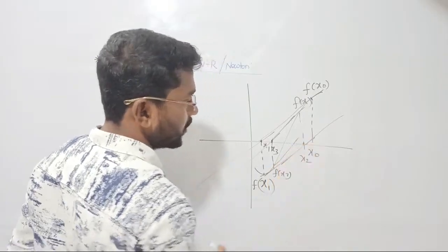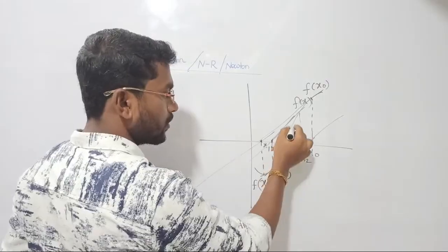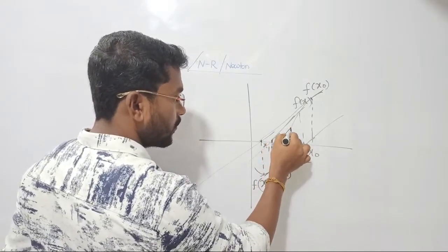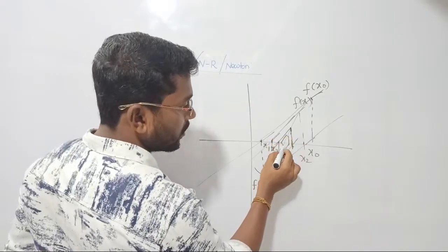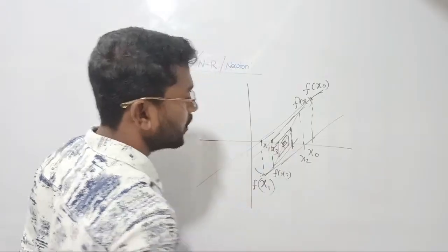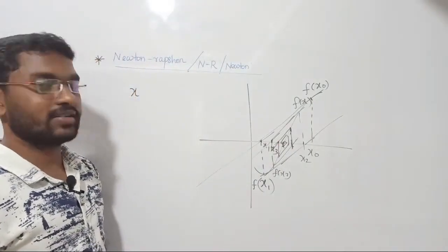Draw a tangent again, you get x4, and the corresponding value on the slope gives a value. Again draw a tangent from there, a function for it, again a tangent, a function for it, again a tangent. See there, I am getting close to, again finally we got the answer. Is it correct? It's really quite an interesting method, right?